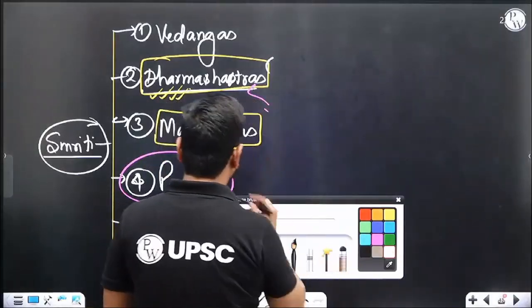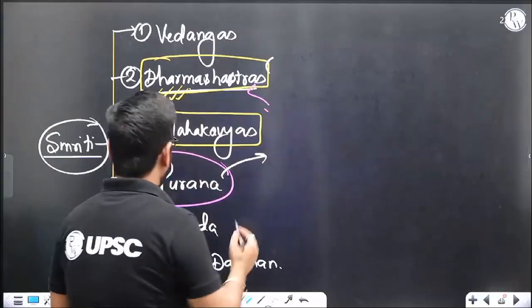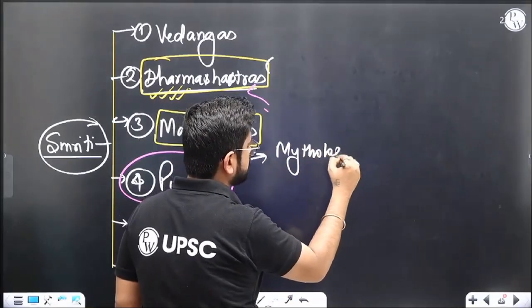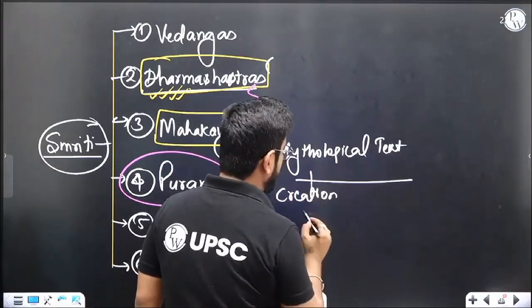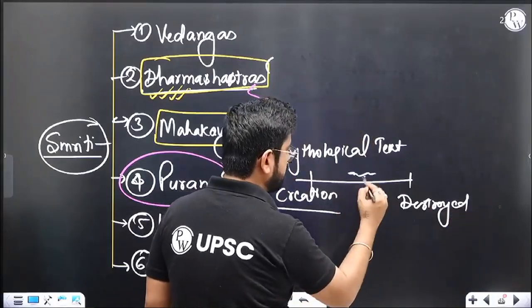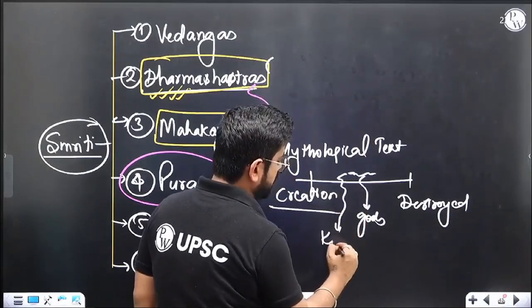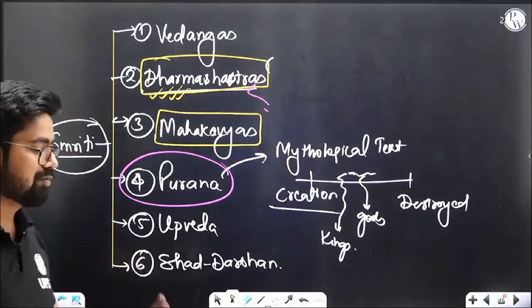Now, Puranas are basically mythological texts written from creation to destruction. You know how this universe got created, how it was destroyed. Then there are various gods in between, and various kings in between. It writes about all those kings, all the stories about those kings and the gods.